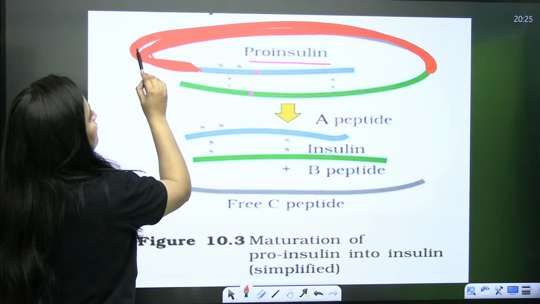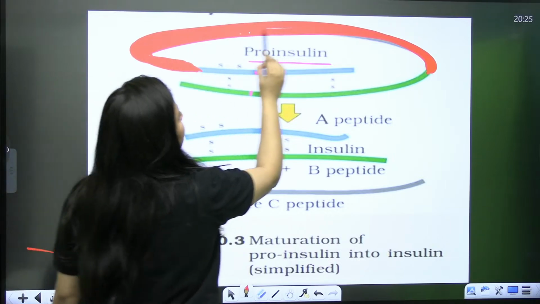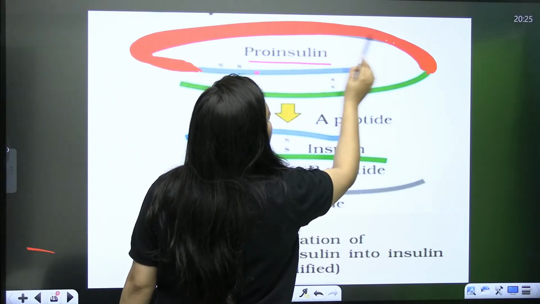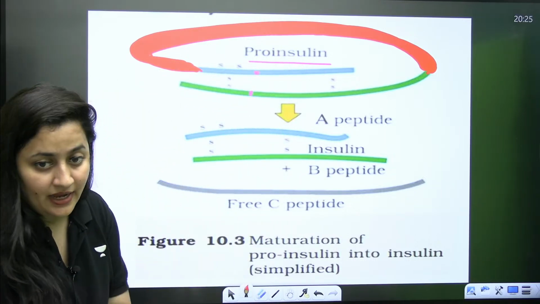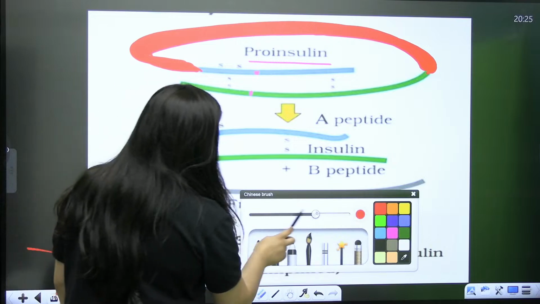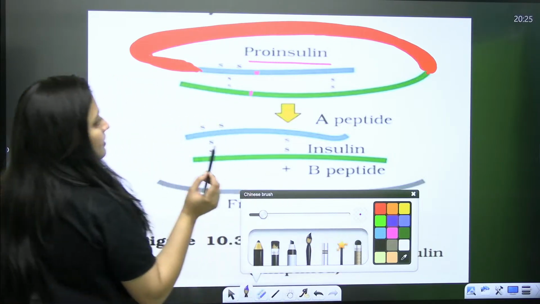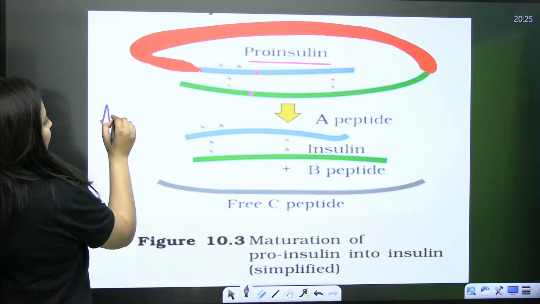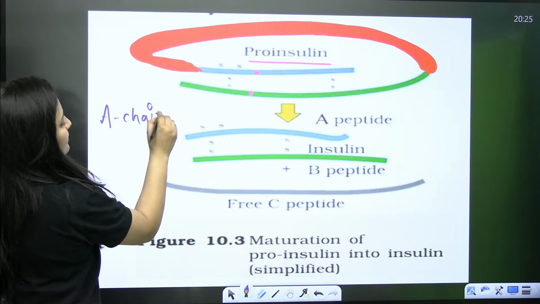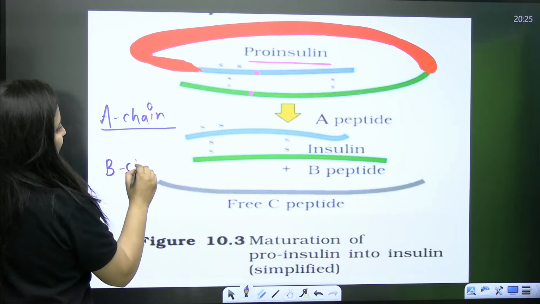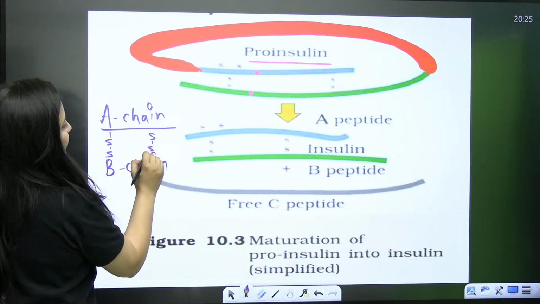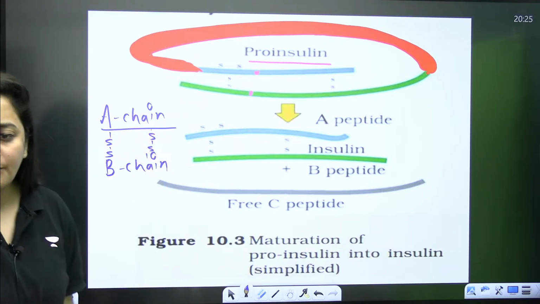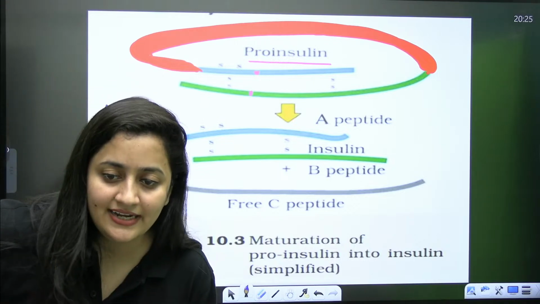So basically, if we want our insulin to become active, what do we have to do? We have to remove this chain. Fine, we have to remove the C polypeptide. And once it is removed, of course, the insulin will become active. Okay, and one more thing that you need to remember is that the A chain is connected to the B chain with the help of disulfide linkage. Fine, with the help of disulfide linkage.